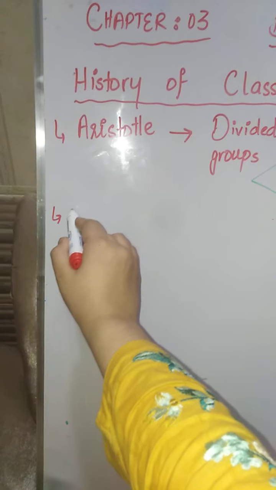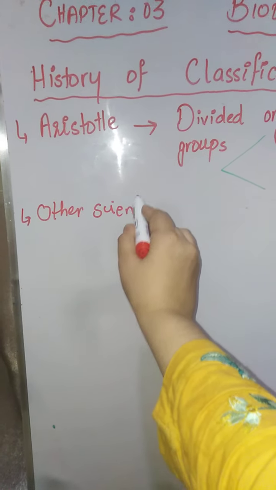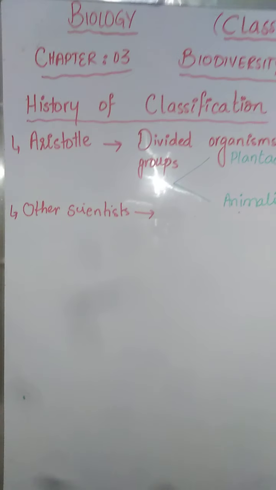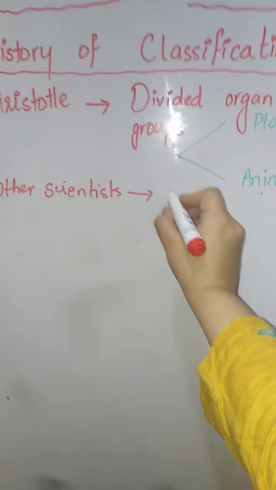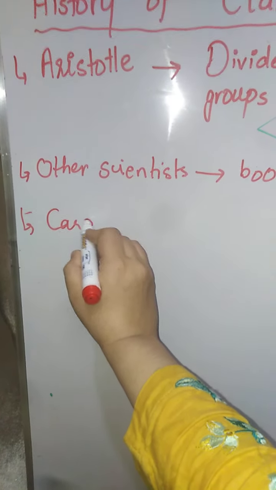Now, some other scientists are also mentioned in your book. You have to learn these scientists because they have some minor contributions to biology. But most importantly, you have to learn about the contributions made by Carolus Linnaeus.